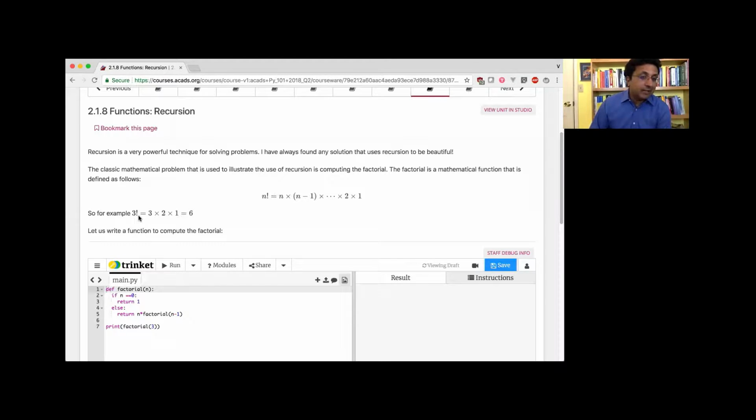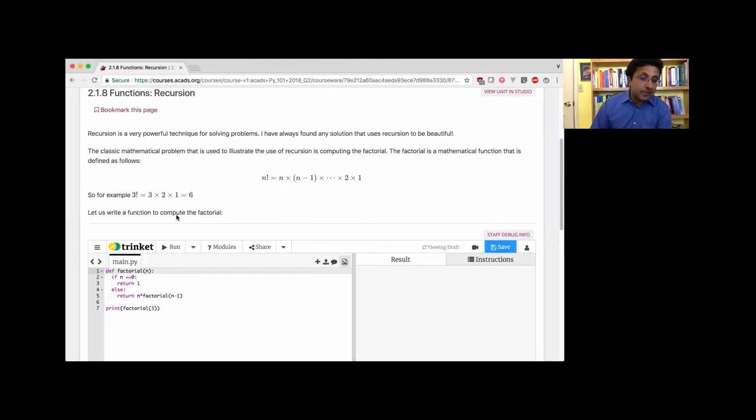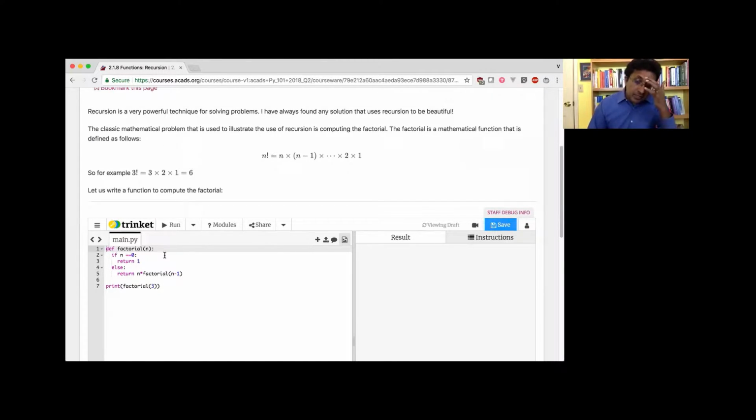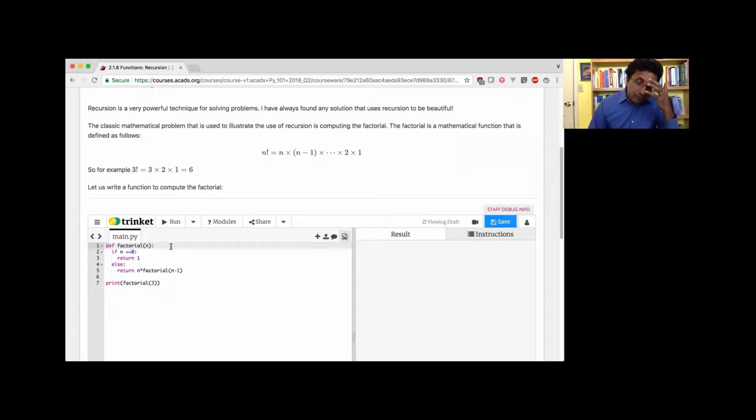So for example, 3 factorial is 3 times 2 times 1, which is 6, right? So how will we compute this? Now, of course, if you knew that you only needed 3 factorial, you could have written 3 times 2 times 1. But I want to write a function that can compute any arbitrary factorial. Now, let me show you how to solve this by recursion, okay? The idea with recursion is, first of all, when does this calculation stop? If I start with n, this calculation must stop when I reach 1, or when I reach 0, really. It should do 1 and then stop at 0.